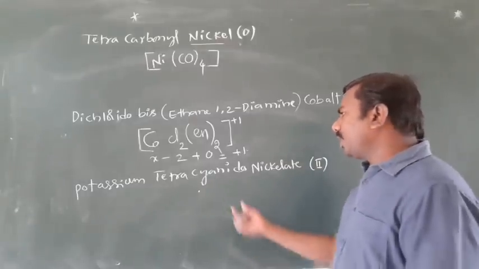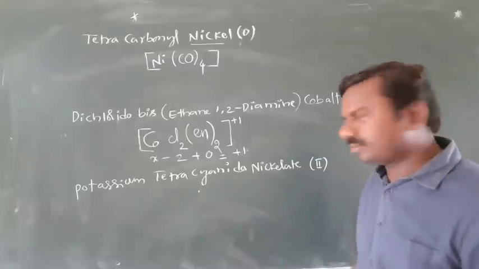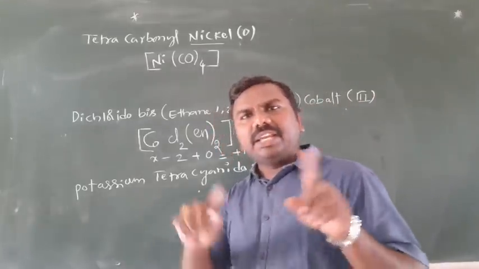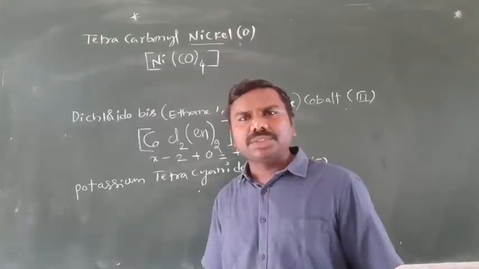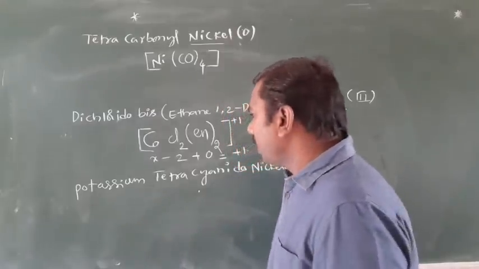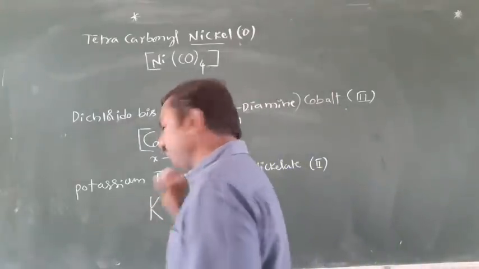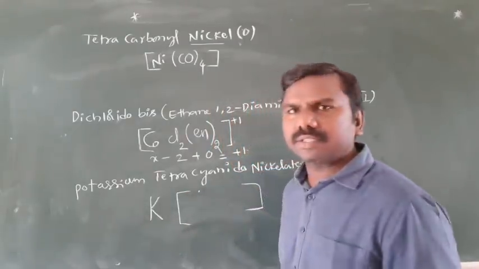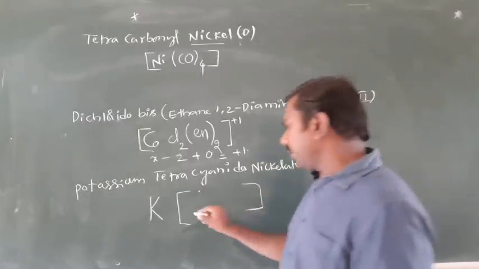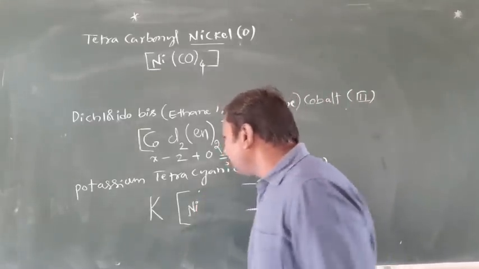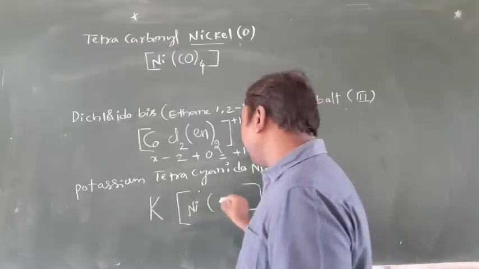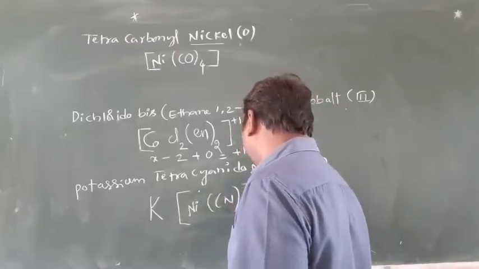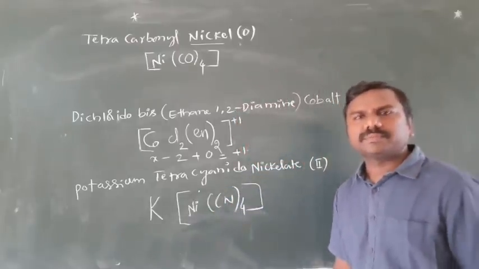Next one, potassium tetracyanonickelate. Nickelate, the ate means the complex ion is negative, so it should be written on the right side. Potassium first, K. Next, the bracket starts. Nickel, Ni, it is tetracyanide, cyanide, CN. How many times? 4 times, right?